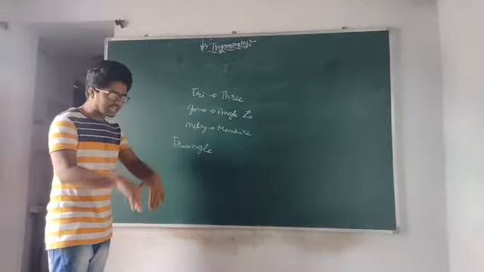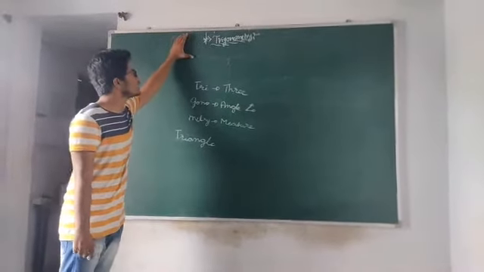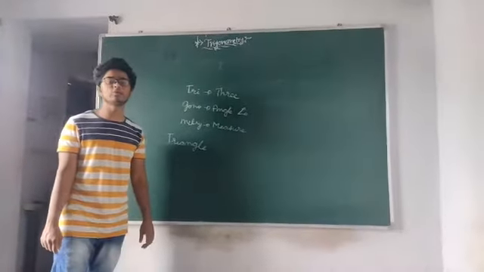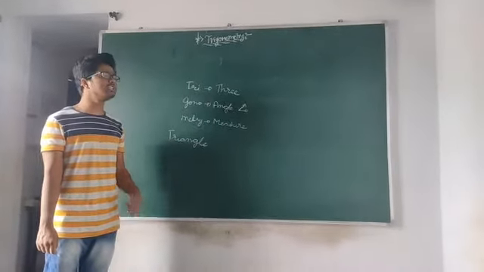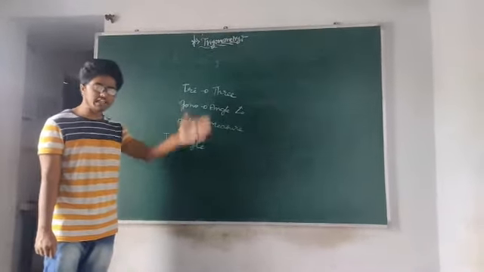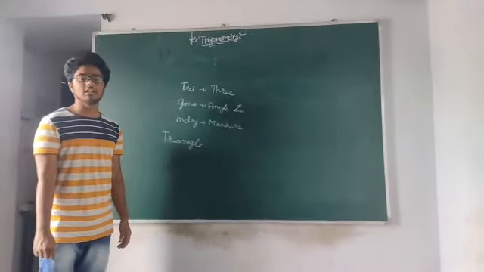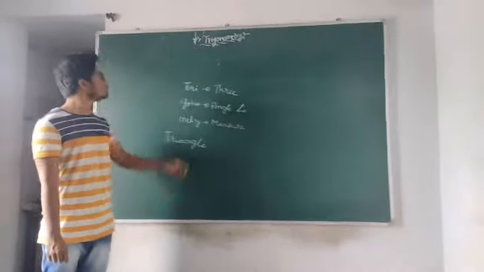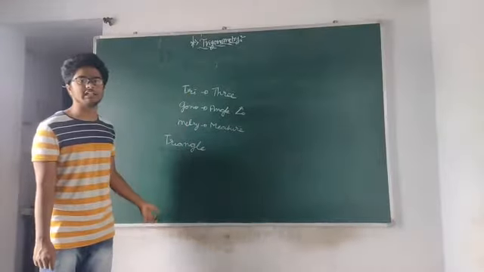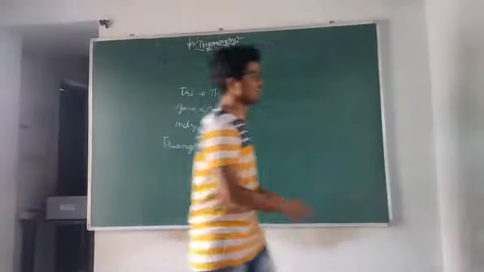Before knowing about right angle triangle, why are we going to study this chapter trigonometry? Trigonometry is very useful in our daily life. How is it useful? To calculate the heights and distances of any pillars, towers, electric poles, etc. So to calculate the maximum height, we are going to use the chapter trigonometry. So let us know about right angle triangle.